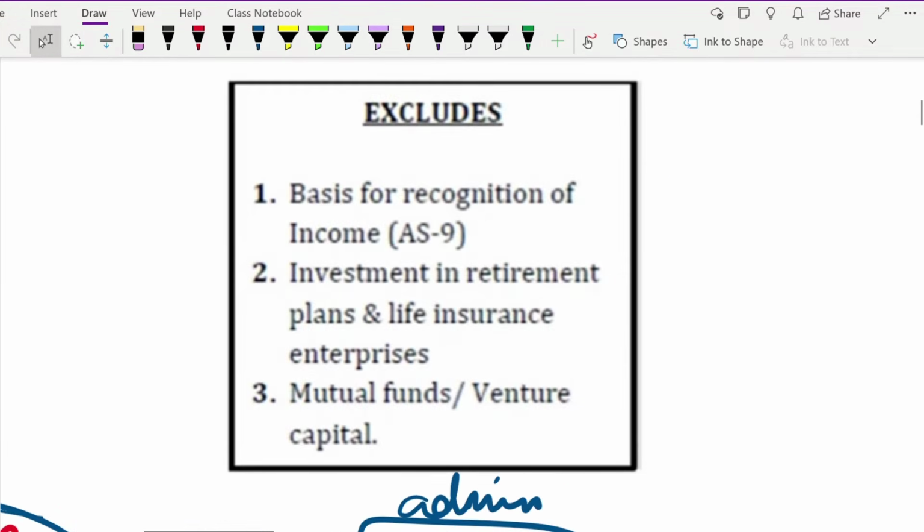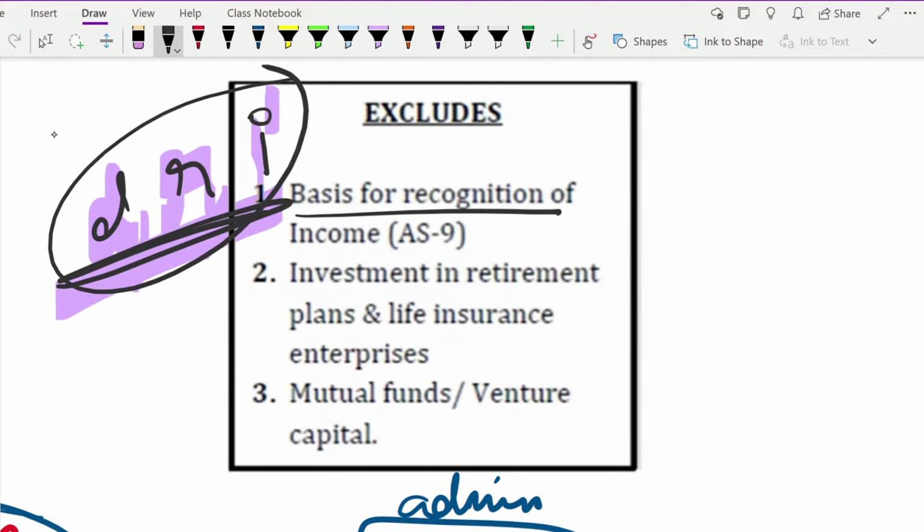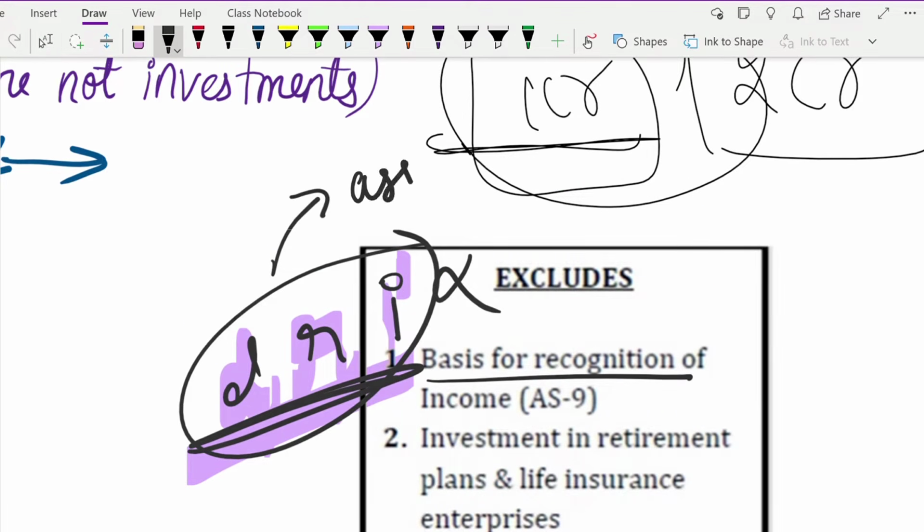I hope the scope, or what investments mean, you have understood properly. There are a few other exclusions that the standard tells you will not come under AS13. The income that we earn from these assets, let it be dividend, rent or interest, we read these three, dividend, rent and interest. The basis of recognition of these three incomes you are not going to read here. To generate these incomes, you will have an asset, no? About that asset's recognition only we are going to learn in this standard, and not about the income that we are going to earn from it.